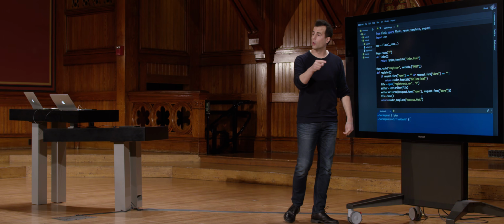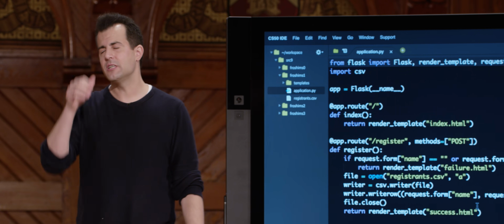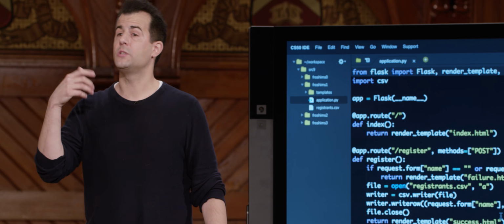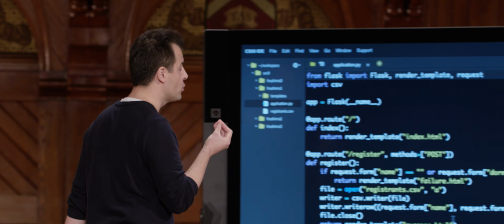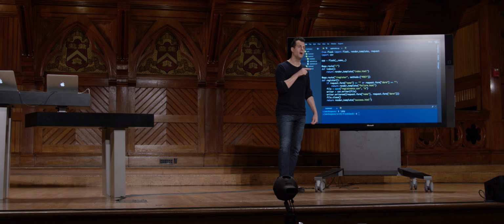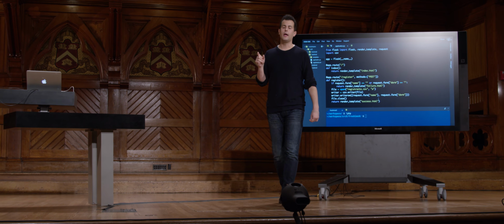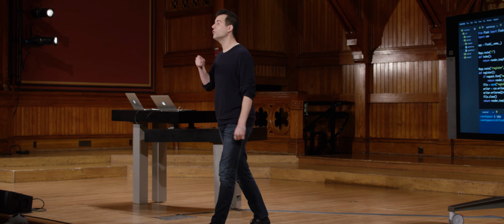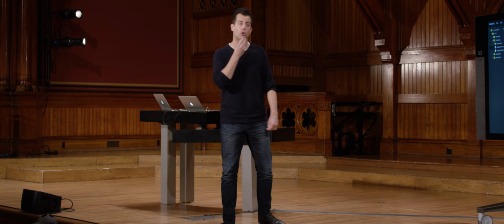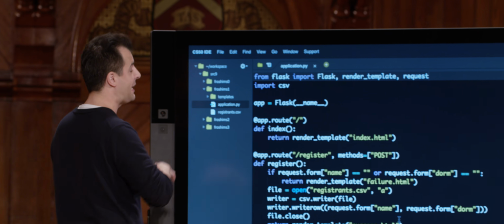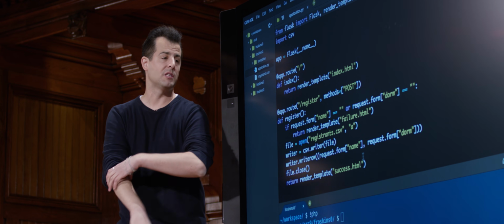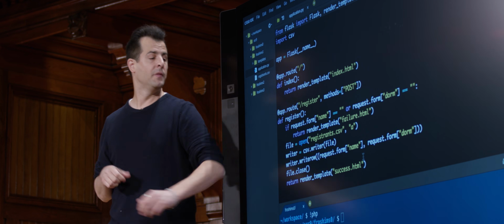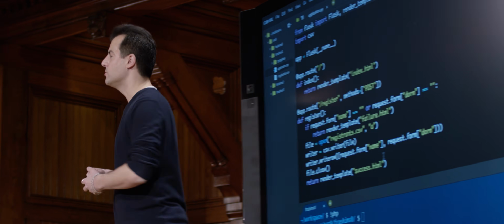So writeRow is now the function that takes care of all the complexity. It's not all that much complexity of printing out name, comma, dorm, name, comma, dorm. And just in case anything has a quote in it, like someone O'Leary, or a name that has an apostrophe or some other punctuation symbol that might confuse a program reading this text file, this kind of function, writeRow, will take care of those kind of details, as well as commas that might correctly or incorrectly be in the values like name and dorm that I'm providing. And then we print out the success page.